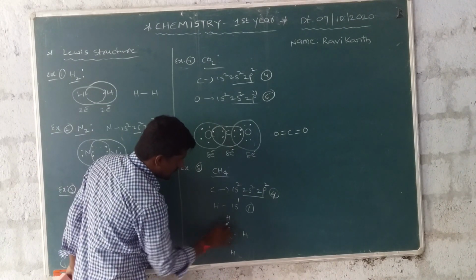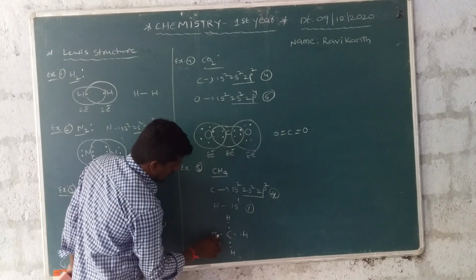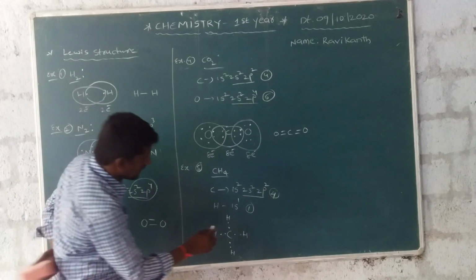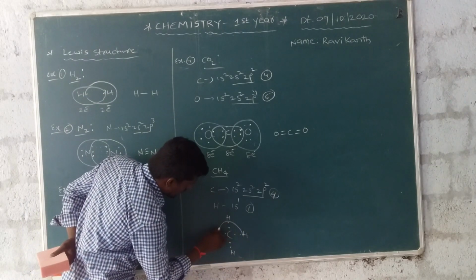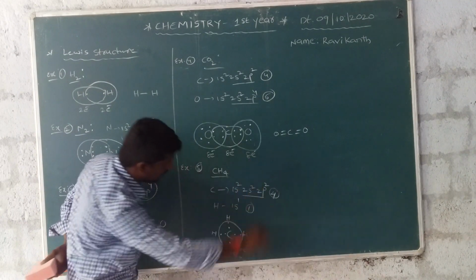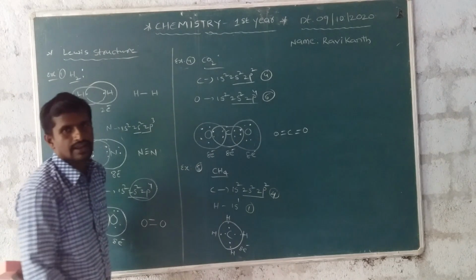Next one. This is hydrogen 1. This hydrogen 1. This hydrogen 1. And this hydrogen 1. In the carbon atom, totally surrounding 8 electrons. It is a stable configuration.